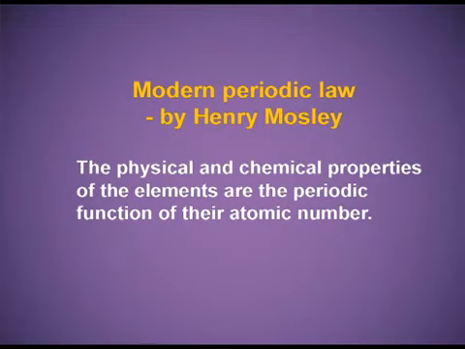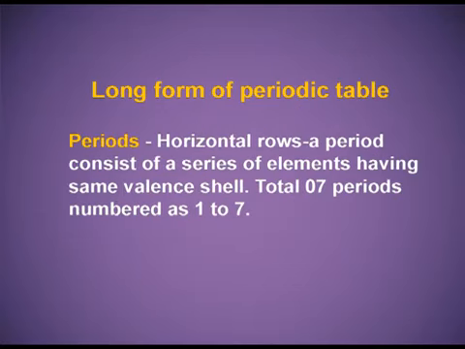Modern periodic law by Henry Moseley: the physical and chemical properties of the elements are a periodic function of their atomic number. The long form of the periodic table, periods, horizontal rows. A period consists of a series of elements having the same valence shell, total 7 periods numbered from 1 to 7.